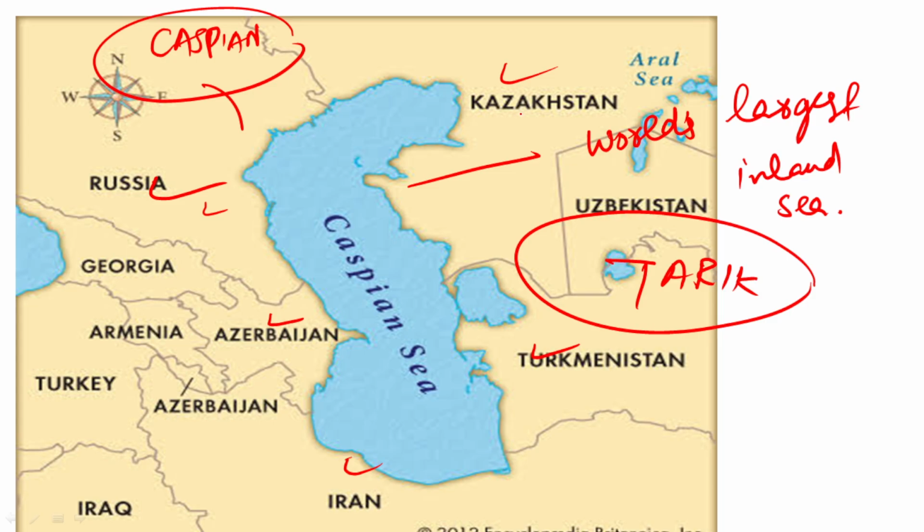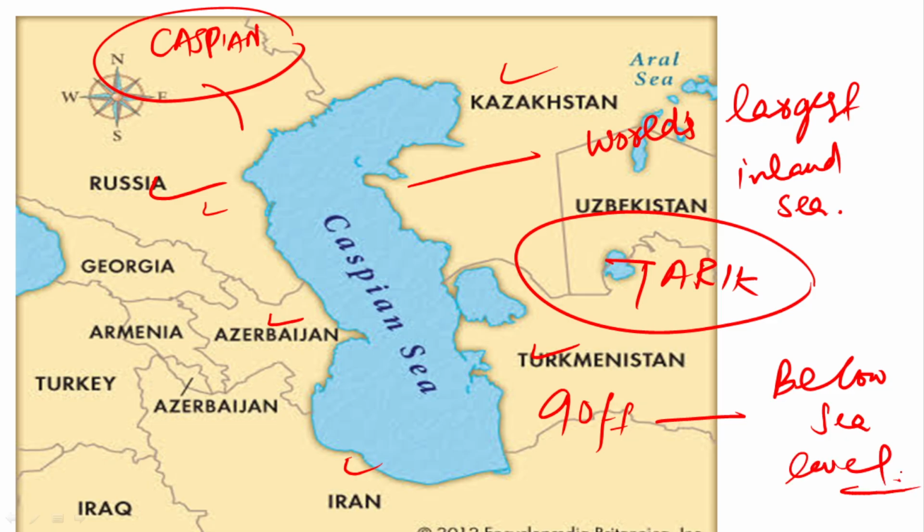And guys, when we look at the Caspian Sea, remember this, the Caspian is about 90 feet below sea level. And we will see guys, ये भी अच्छा खासा हमें deep देखने को मिलता है. So 90 feet, हमें ये below sea level देखने को मिलता है. Okay, and guys, if you remember when we were looking at the Europe mapping, at that point of time, I told you जो आपका Volga river है, the river Volga. Okay, the Volga river accounts for about 80% of the inflow of water into the sea.